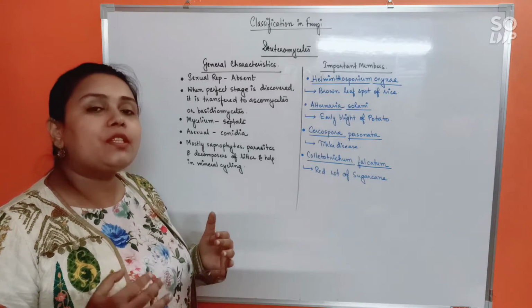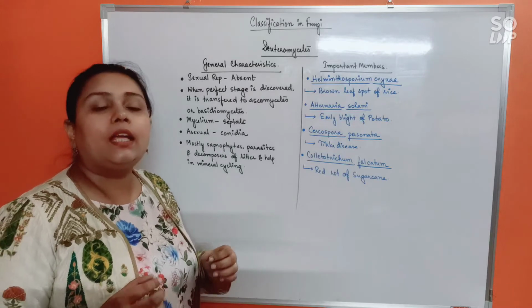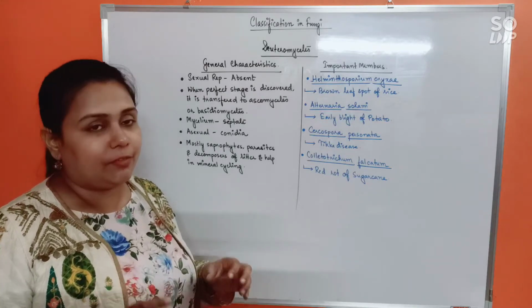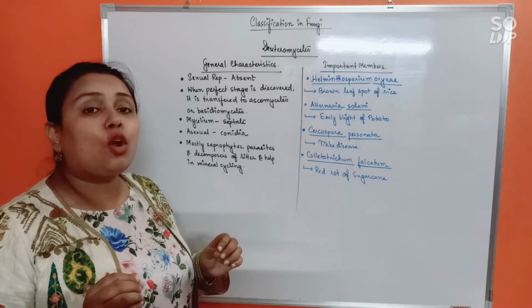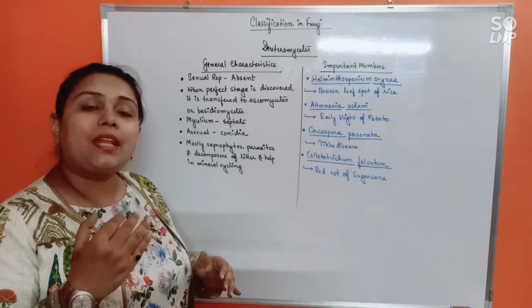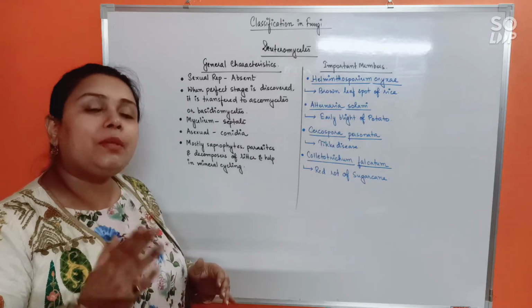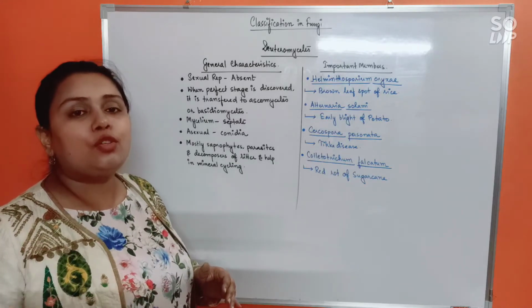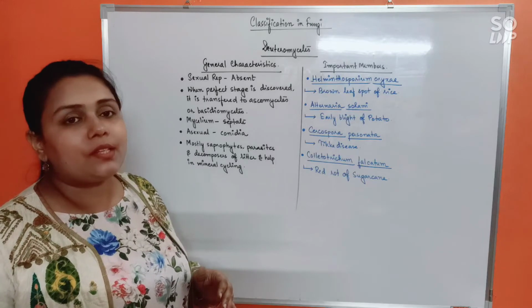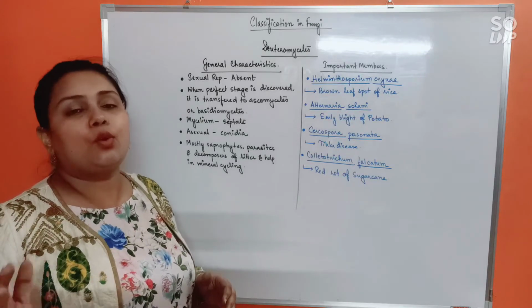Okay, so suppose in the life cycle of a particular fungi, sexual reproduction has not been discovered yet, so we will keep it in Deuteromycetes. But as soon as the sexual stage is discovered, we will immediately shift it to either Basidiomycetes or Ascomycetes. Most of the time it turns out to be Ascomycetes.